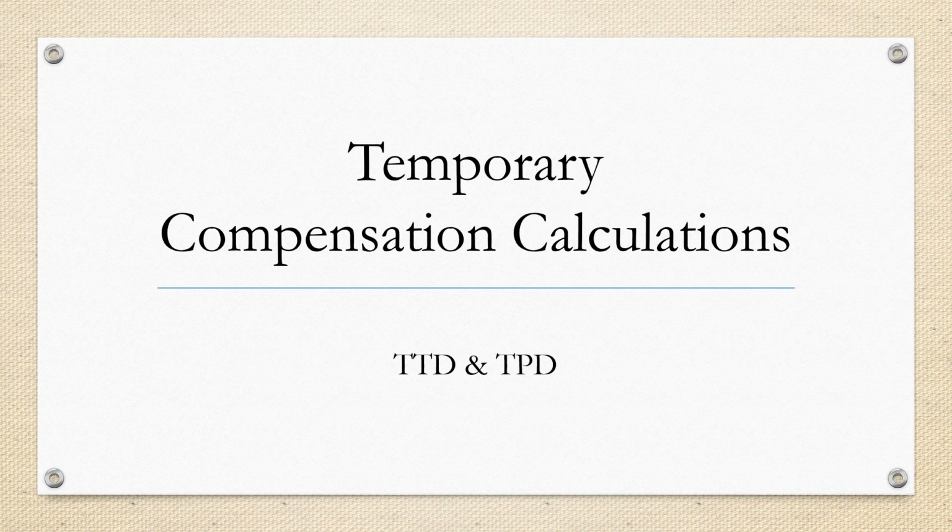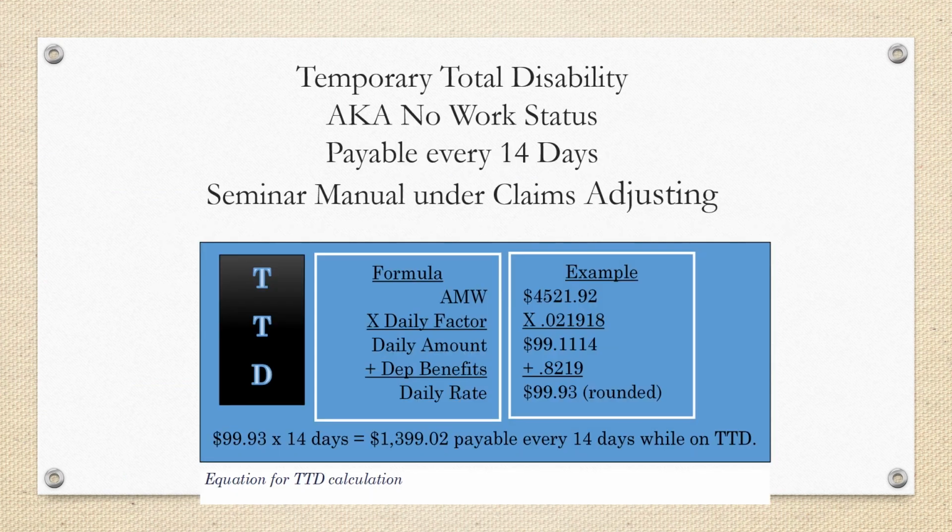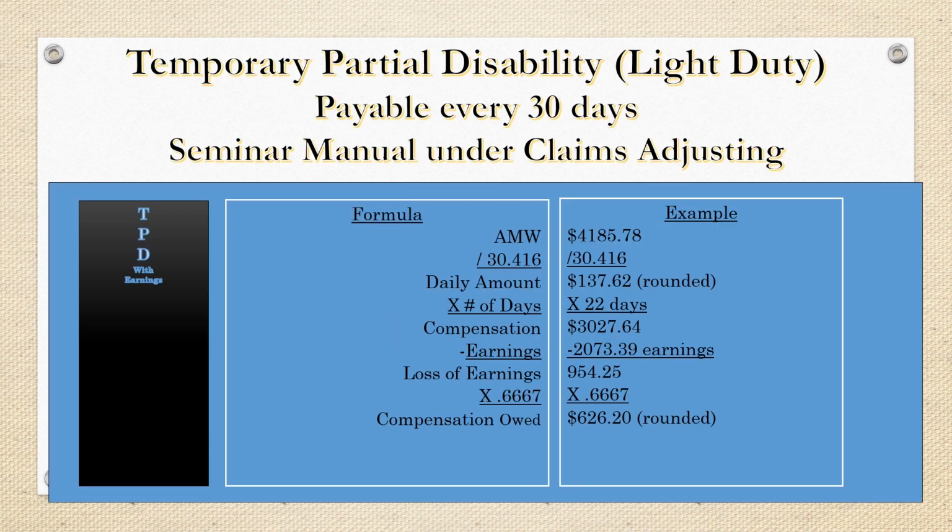Temporary compensation calculations. Temporary total disability is paid every 14 days. When paying temporary total disability, you multiply the average monthly wage by the daily factor, which is 0.021918, and add dependent benefit if it applies to get the daily rate. Temporary partial benefits are paid every 30 days.